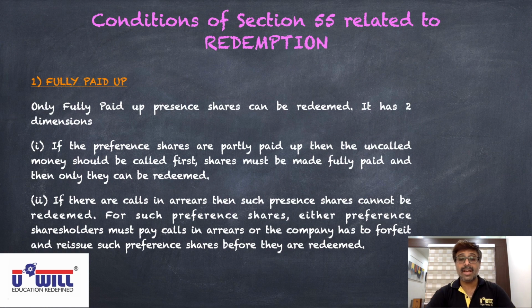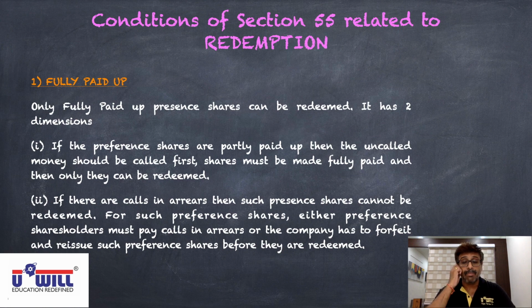So if we come across such questions in practical questions, then these extra entries will come. Which extra entries? Calling the final call money: preference share final call account debit to preference share capital, then bank account debit to preference share final call for the first situation. Or for the second situation, the forfeiture entries that we studied in the share capital chapter can also come. So if fully paid up preference shares you don't find in the question, either of number 1 or 2 journal entries can come. So you have to remember this condition from the practical questions point of view.